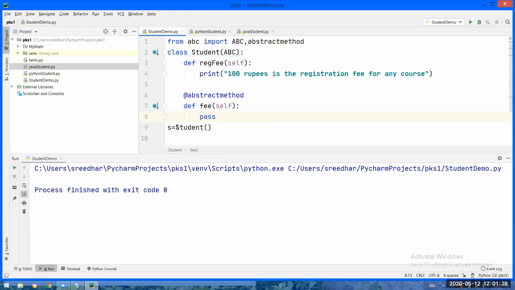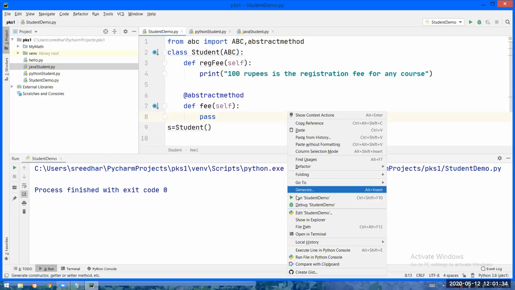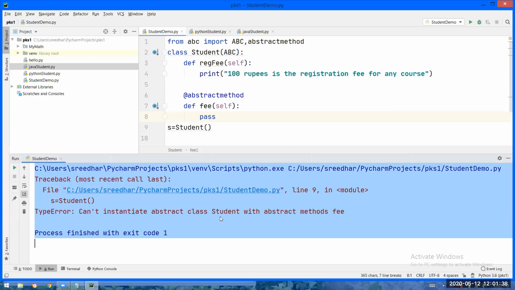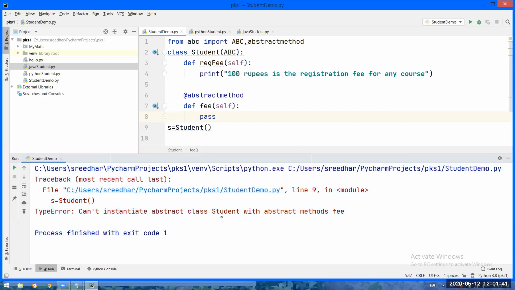Abstract classes don't have objects, right? If I am creating an object, it will show an error: can't instantiate abstract class Student. Instantiation means creation of an object. That means earlier it was not treated as an abstract class, and abstraction properties were not applied to this class.